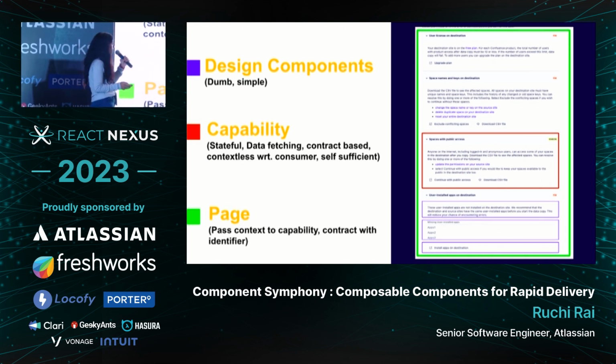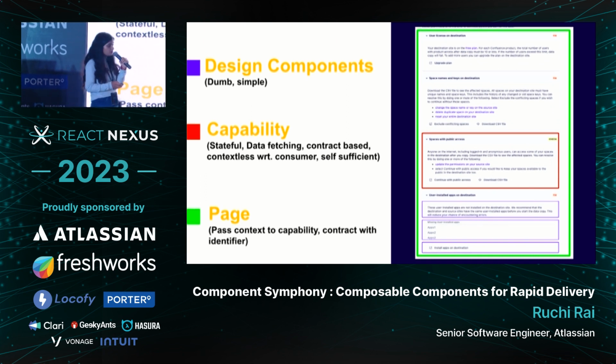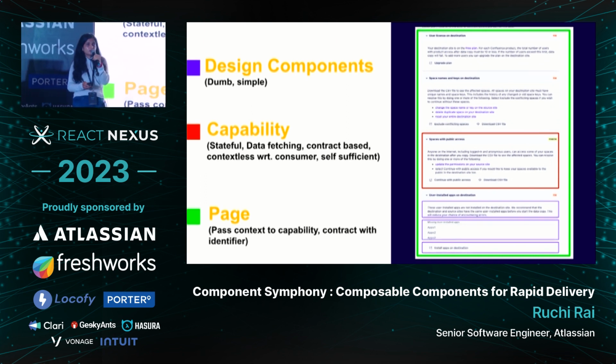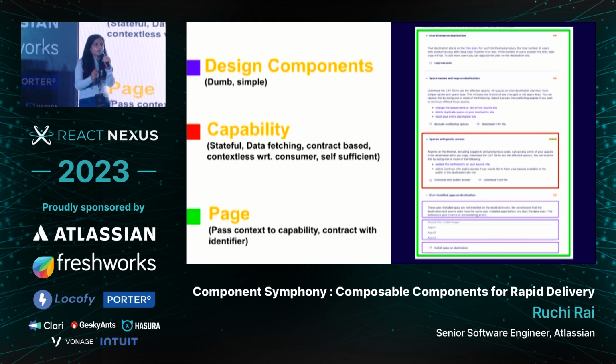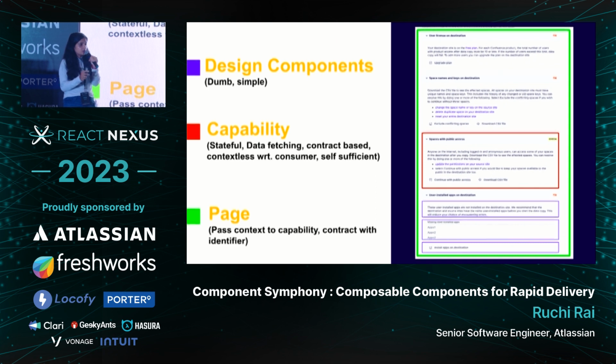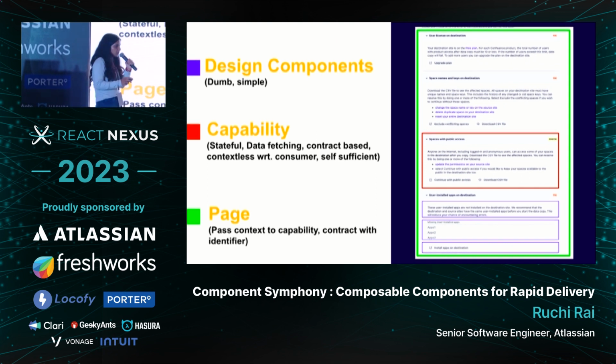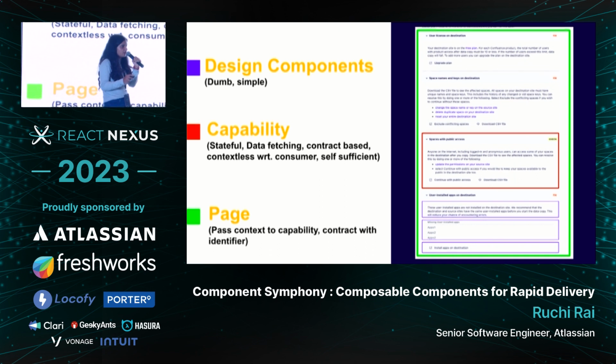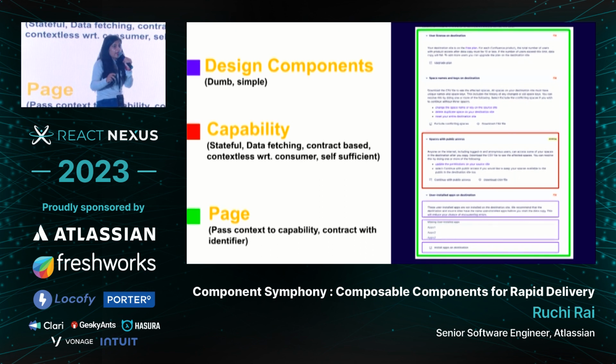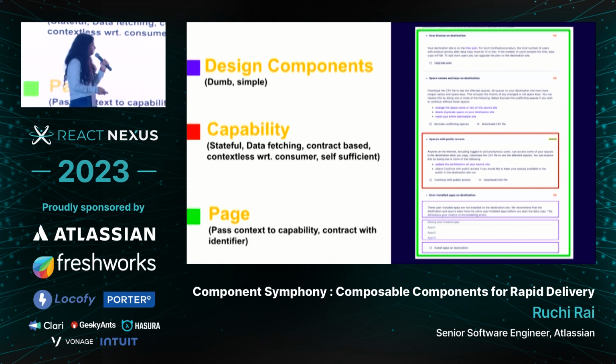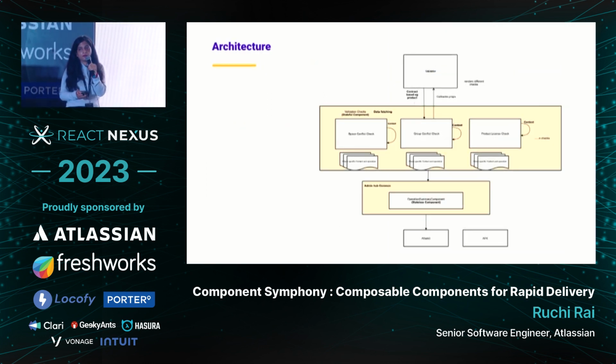The third bifurcation is the page. Consider a page as a combination of capabilities, or as importing just one capability, which is itself a combination of capabilities. It passes the relevant context to the capability, because as I said, these capabilities should not be aware of the parent context directly. You pass whatever they need to know as per the contract or input. That is how we have bifurcated the entire component structure.